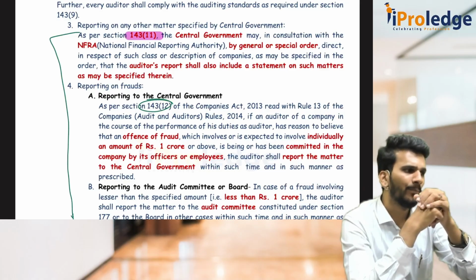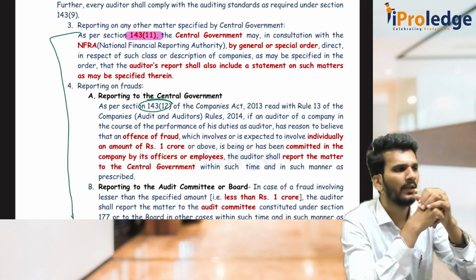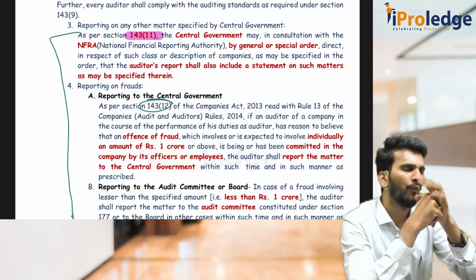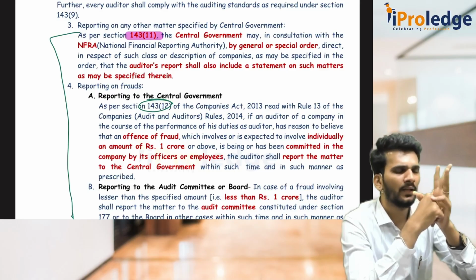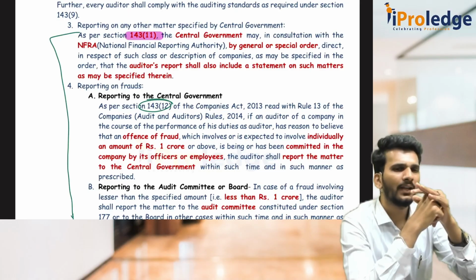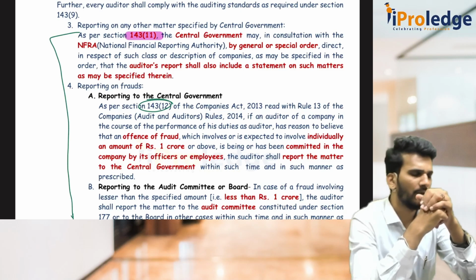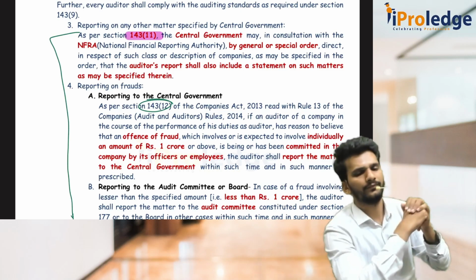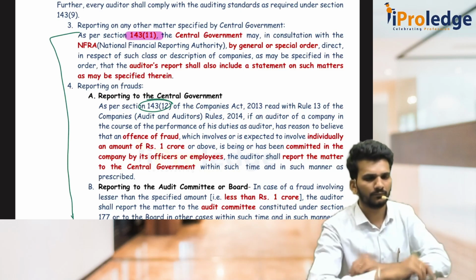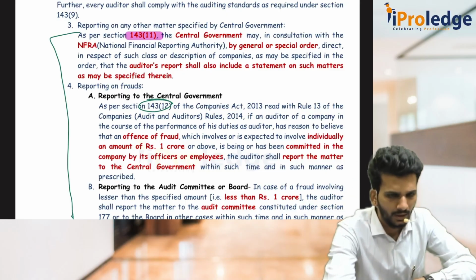Then the company in its board report, whenever it is being conducted, has to give 4 things. 3 things which are given by the auditor to the company, and the 4th one is what action they have taken on those matters which are specified by the auditor. That is 143.12. Pause the video and have a look into it once.